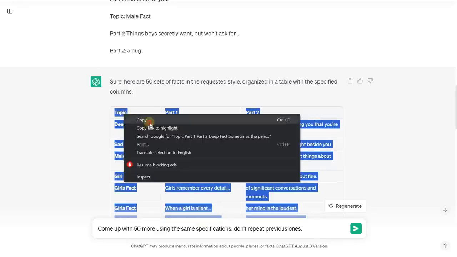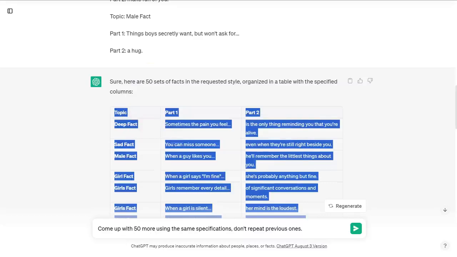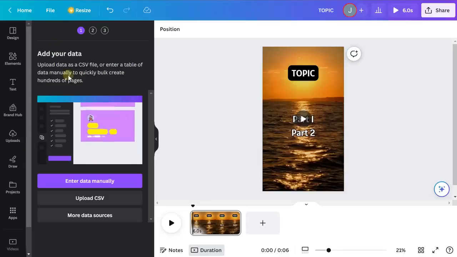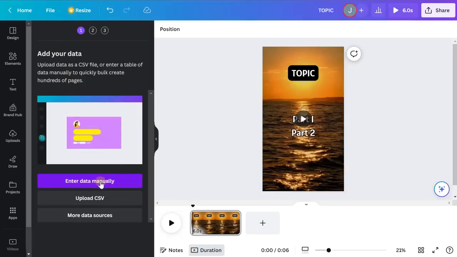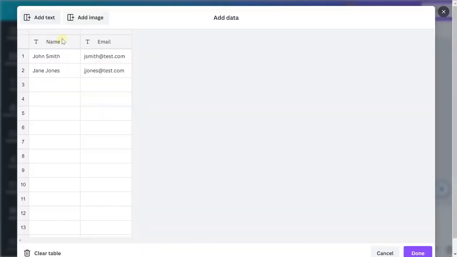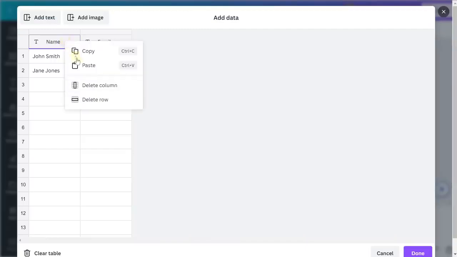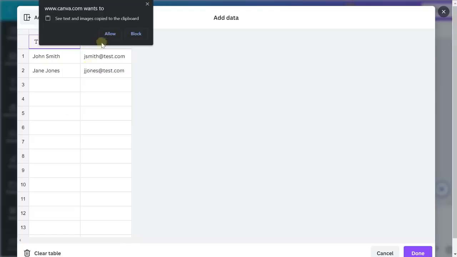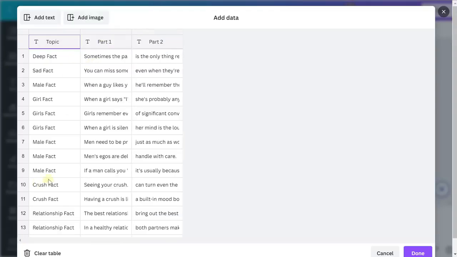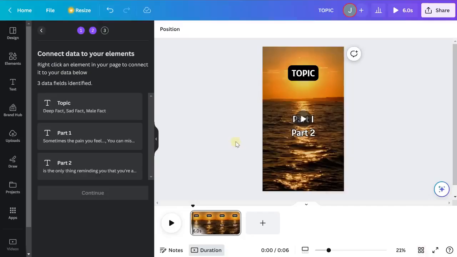So let's go ahead and copy this and we will go into Bulk Create here and click enter data manually. And then what we're going to do is click the first column here in the top left, and we are just going to paste in all of our text. And there we go. It's already formatted. It knows that these are topics, these are part ones, these are part twos. Let's click done. And now it's going to ask you to connect this up to particular elements on your editor so it knows where to display that information.